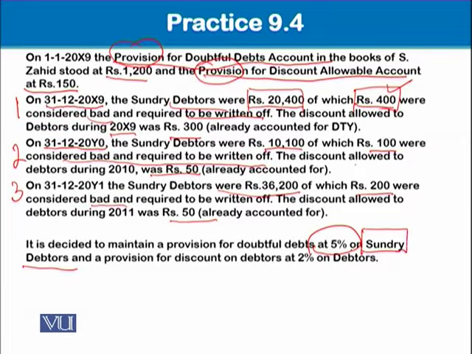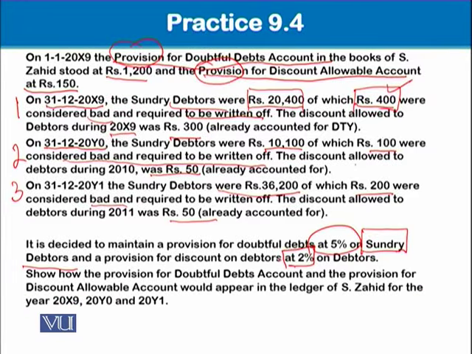So it is not a name. Sometimes people get confused. Sundry is not a name. It means so many debtors. And the provision for discount on debtors is 2%. It's the percentage of provision for discount on debtors that we are thinking to allow, or we are estimating to allow in a way.